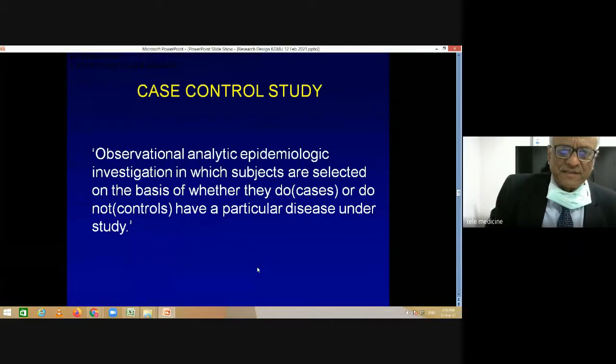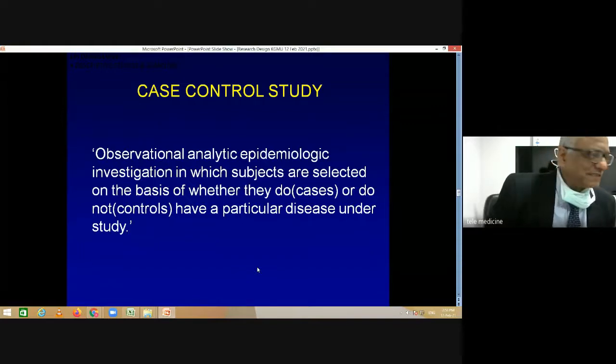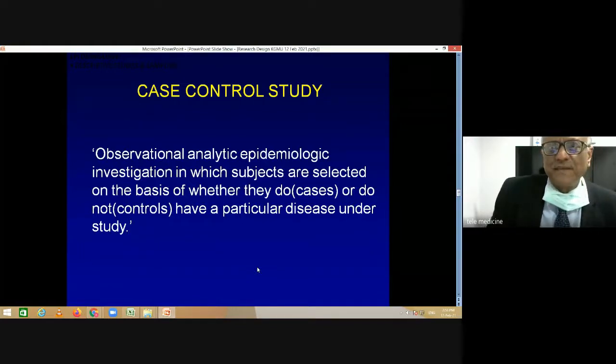Case control studies. Now, this is another very important group of studies which are observational analytic kinds. And here what is done is that the subjects are classified on the basis of presence or absence of disease. If disease is present, they are cases, and if they don't have that particular disease, they are controls.